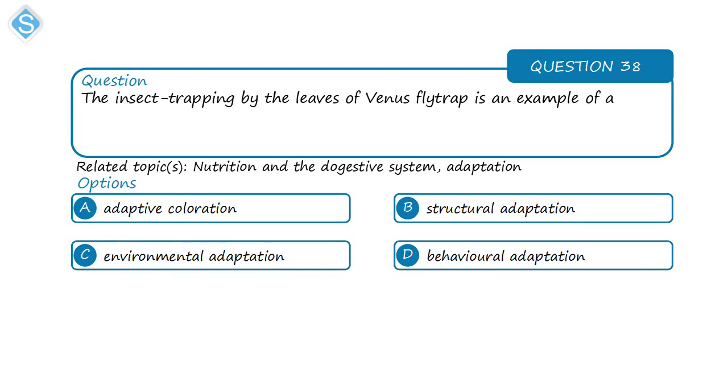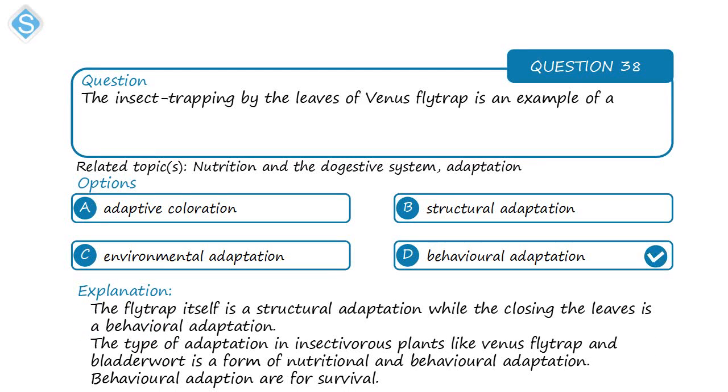Next, on nutrition. The insect trapping by leaves of Venus flytrap is an example of a behavioral adaptation. So the flytrap itself, that trap itself, is a structural adaptation, while the closing of the leaf to trap the insect is behavioral adaptation.